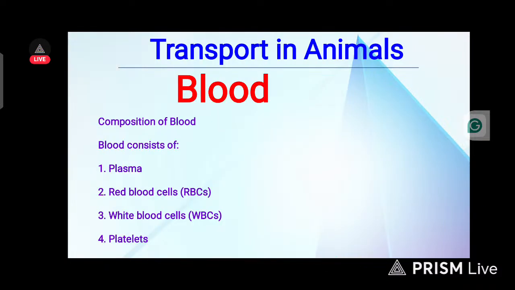Now let's continue. When you talk of blood, the heart is pumping blood. That's the major thing. And then, what is the composition of blood? Blood consists of number one, plasma, number two, red blood cells, number three, white blood cells, and number four, the platelets. Those are the four components of blood.